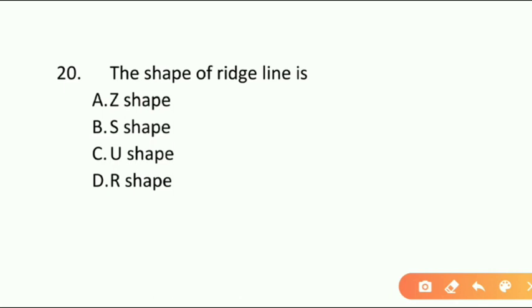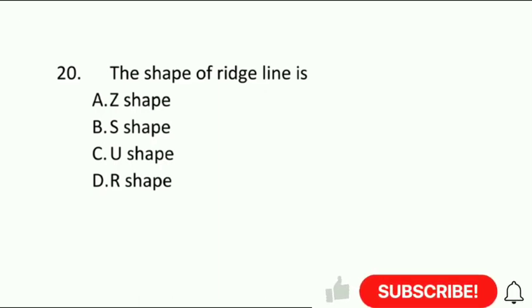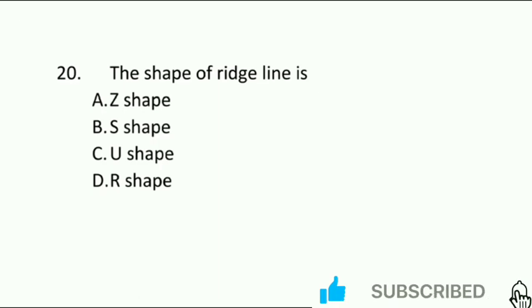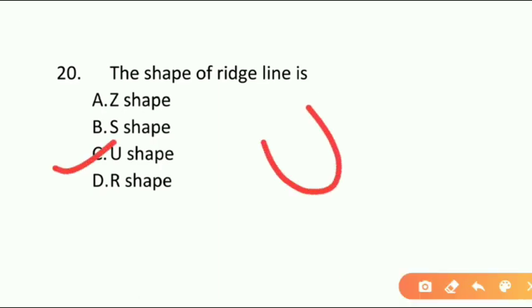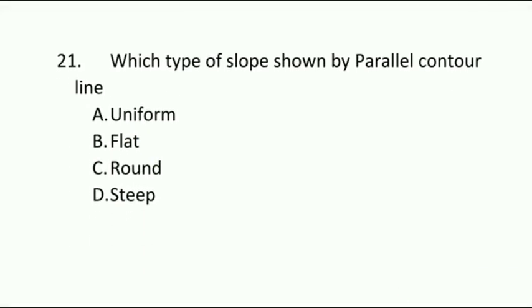The shape of ridge line is? Option A Z shape, option B S shape, option C U shape, option D R shape. And it is U shape. U shape is the right answer. Which type of slope is shown by parallel contour lines?